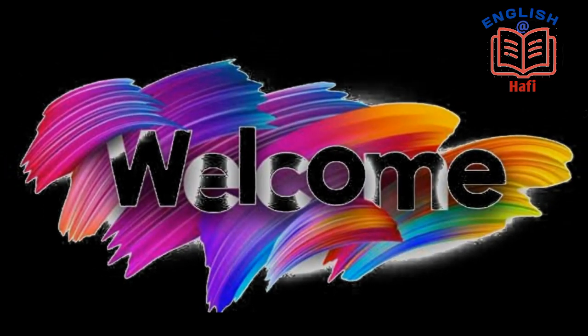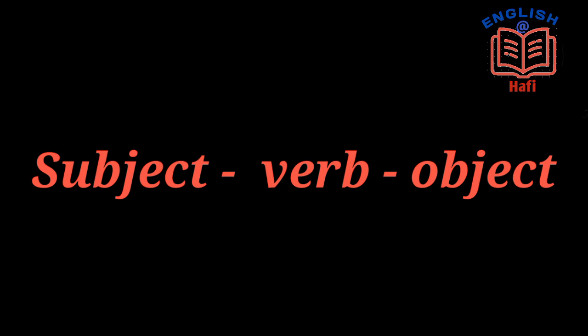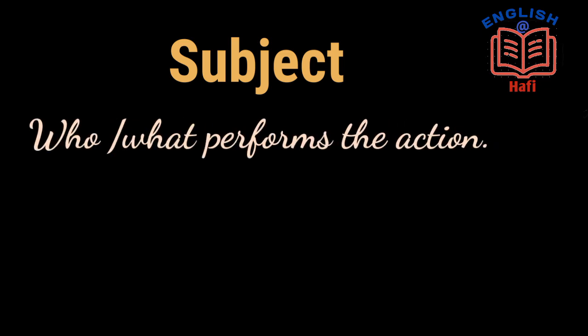Today's topic is on basic sentence structure, that is subject verb object pattern. Already we have learned about subject. What is a subject? A subject tells us who or what performs the action.